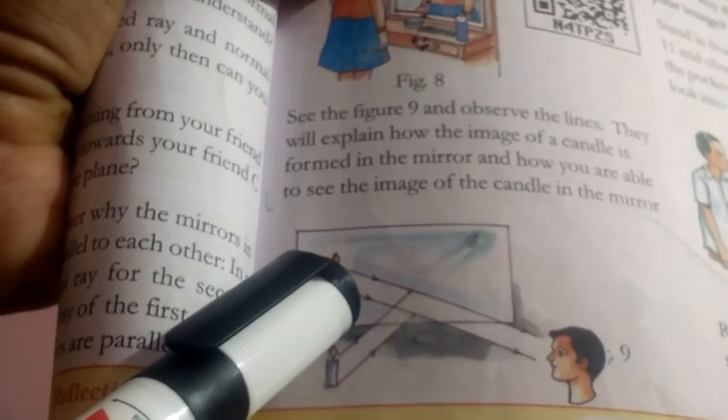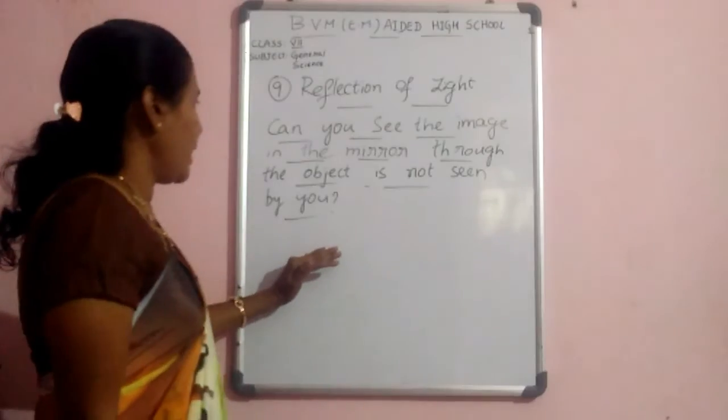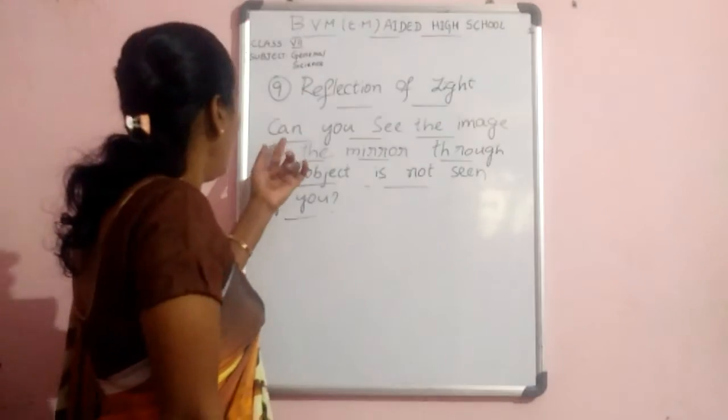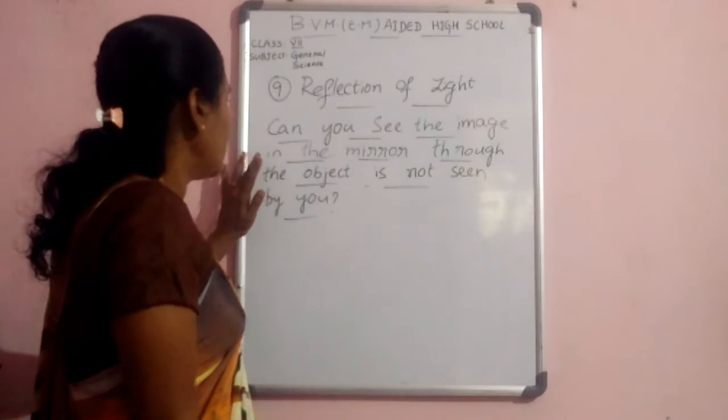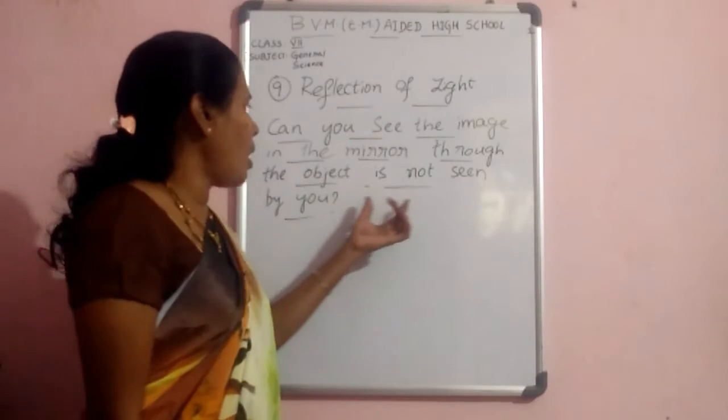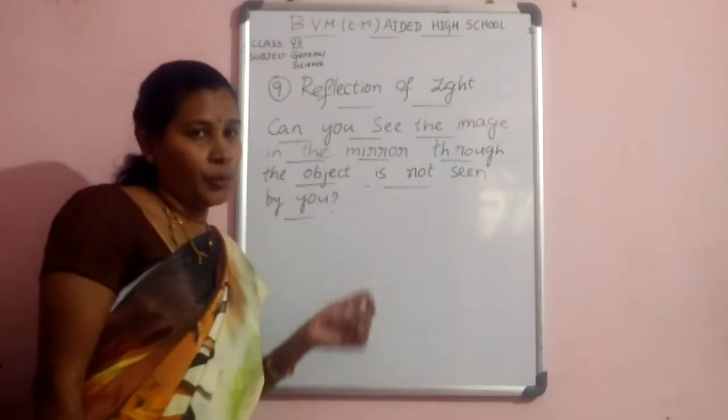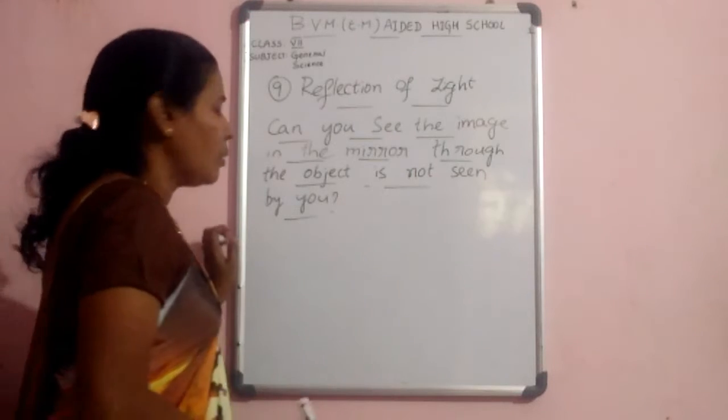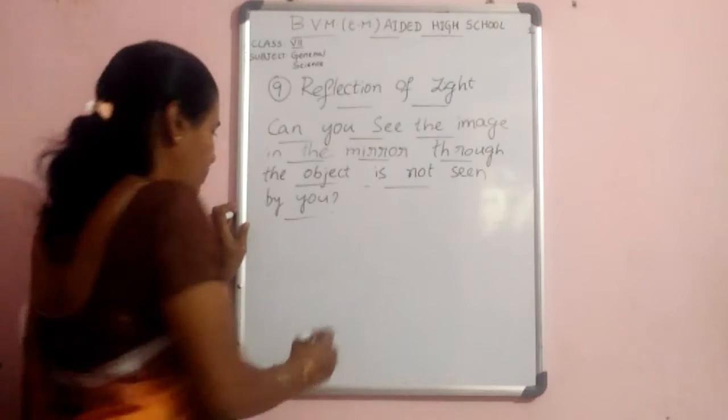The formation of the image of a candle is due to reflection of light rays from the mirror only. Understood, children? The next topic: can you see an image in the mirror though the object is not seen by you? I will explain with an example.